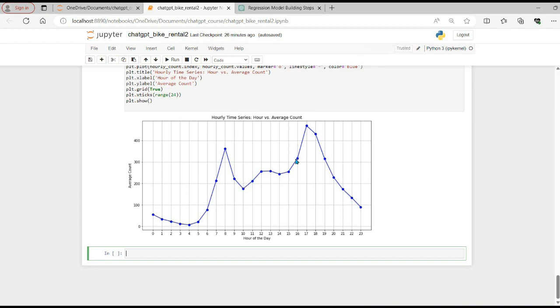But then again in the evening, maybe after 4 p.m., 16 means 4 p.m., we again saw an increase in the sales till probably 5, and then afterwards it starts going down, but still it has a very high frequency of sales till 6 p.m. or 6:30 p.m. Again, it might be a lot of working people using it to go back to their home. So we can see that hour of the day also plays an important role.